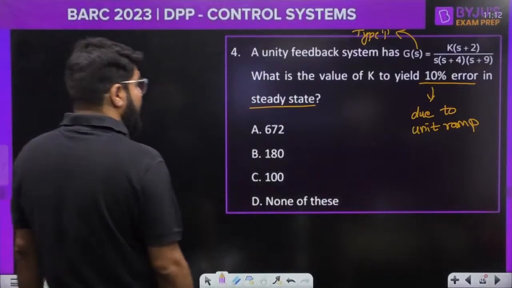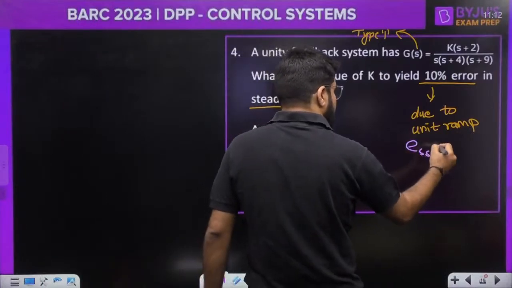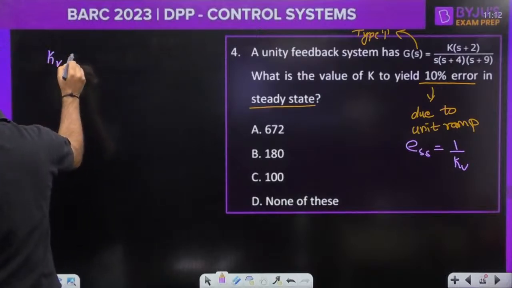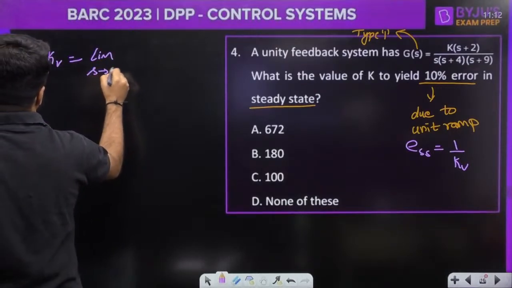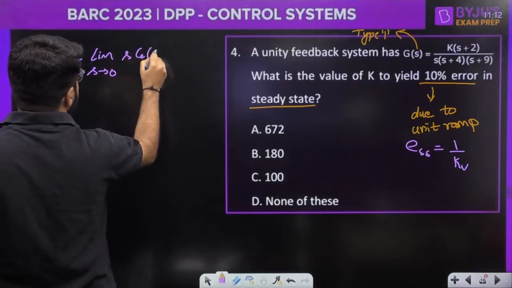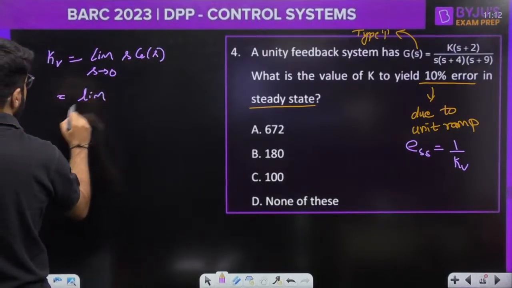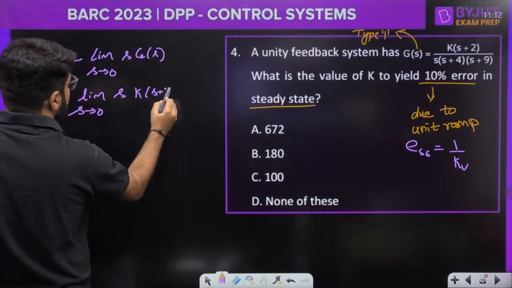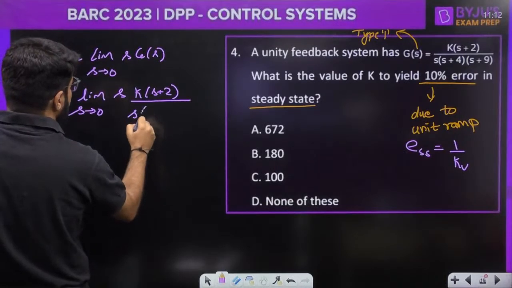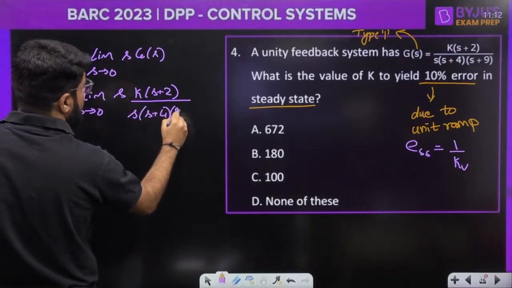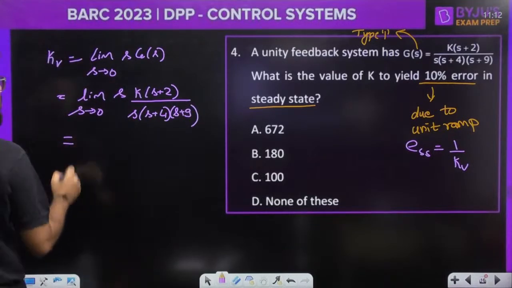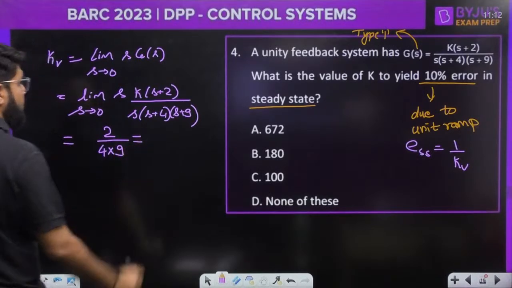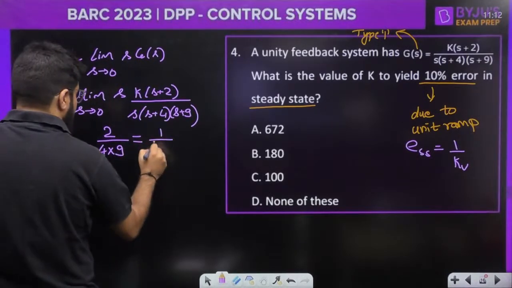Now error due to unit ramp is given by the formula 1 upon kV, right? Where what is the value of kV? kV is given by the formula limit of s tending to 0, s multiplied by G(s). This is limit s tending to 0, s multiplied by G(s), which is K(s plus 2) divided by s(s plus 4)(s plus 9). S got cancelled, and you are getting 2 divided by 4 into 9, that is 1 by 18.